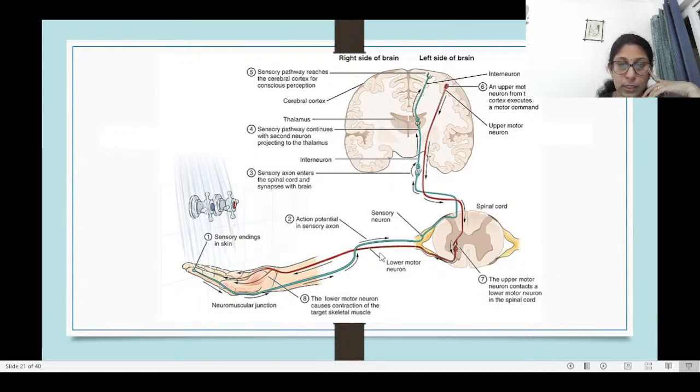Then through the sensory neuron, it goes to the spinal cord and then to the brain, and then it gets processed and it comes back from the motor brain through the upper motor neuron, and it comes back through the spinal cord and through the motor neuron into the hand. Okay.